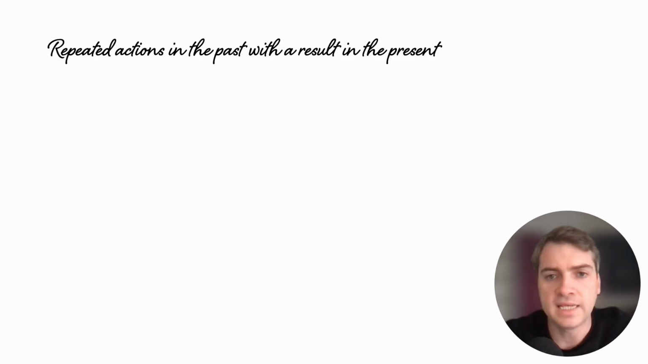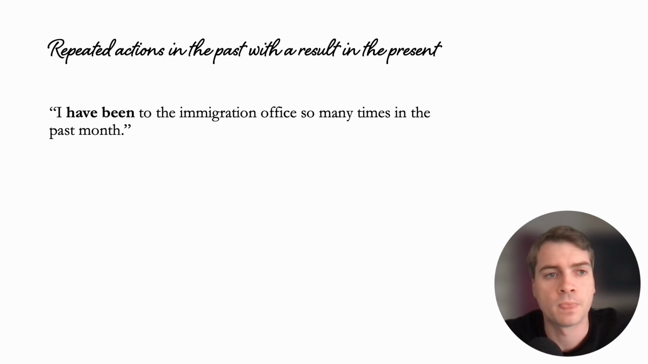All right, so repeated actions in the past with a result in the present. I have been to the immigration office so many times in the past month. So we're probably expressing that we're tired now because of going to immigration so many times. That's why it's relevant now, okay? Remember, in the present perfect, it's all got to be relevant now. It has something to do with as of now.